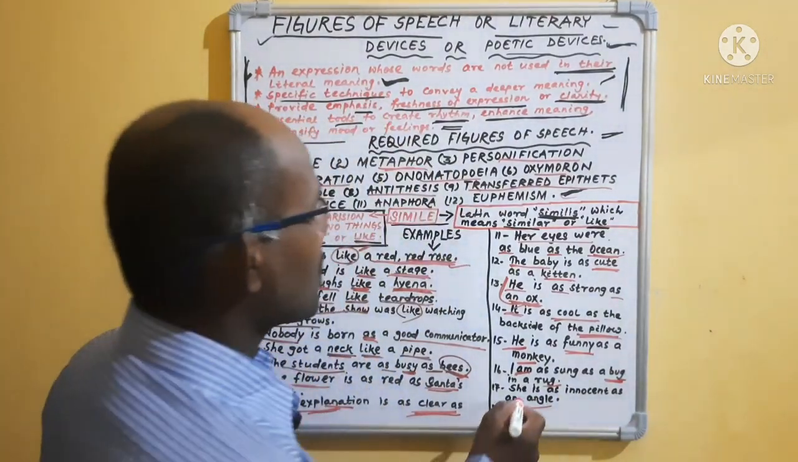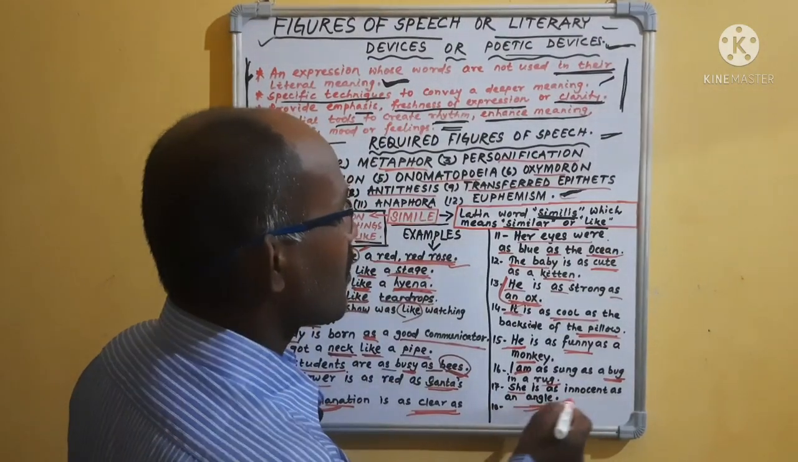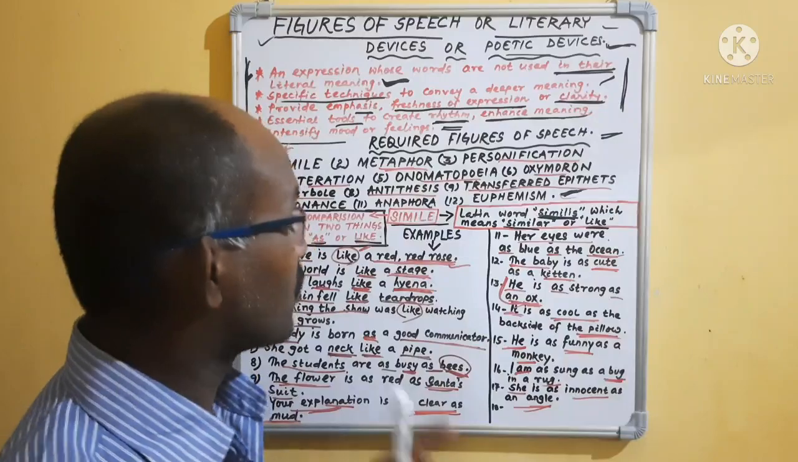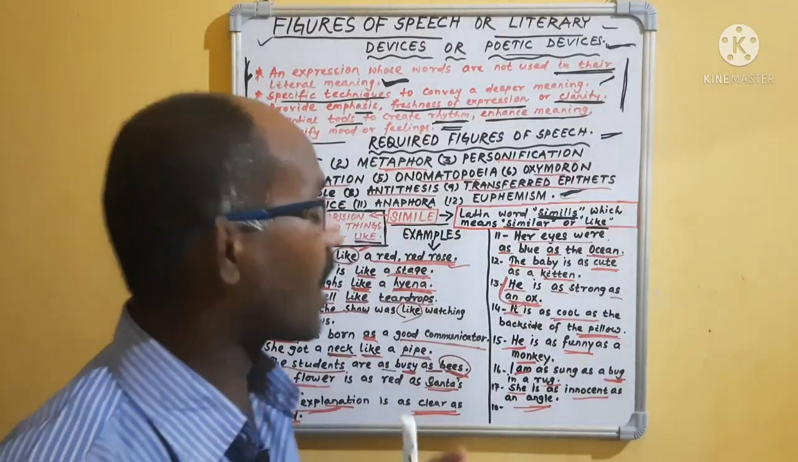Okay. She is as innocent as an angel. She is compared with an angel. But how is the angel? Angel is innocent. So she is also innocent. So here, she is as innocent as an angel.